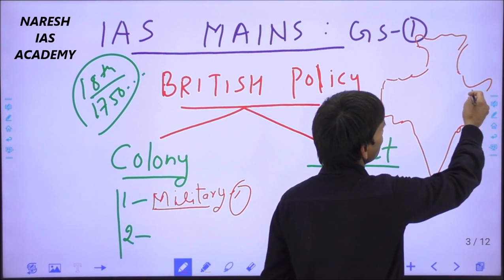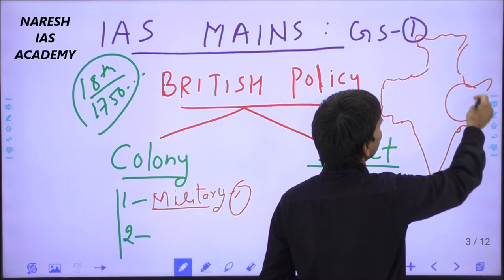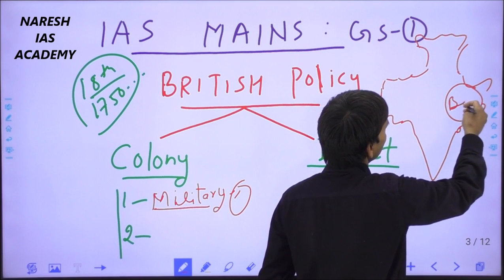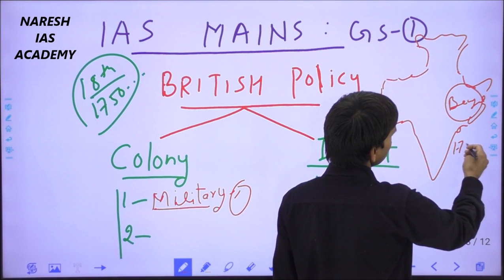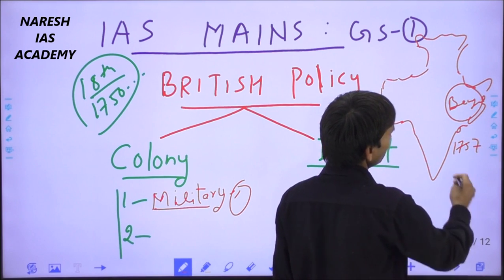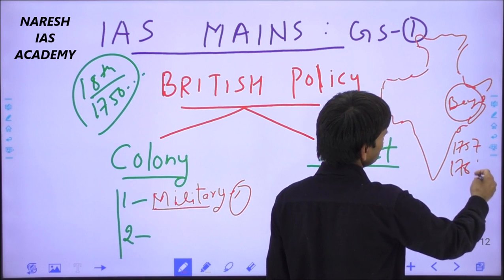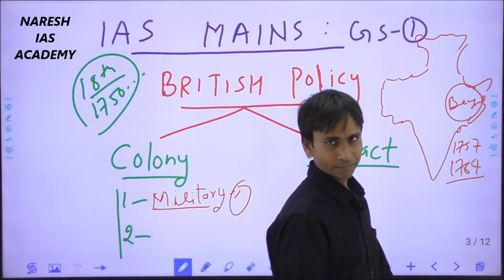You know, the East India Company first targeted Eastern India, the Bengal province, and started conquering India from the eastern side. First, the Battle of Plassey, a landmark. Then in 1764, the Battle of Buxar.